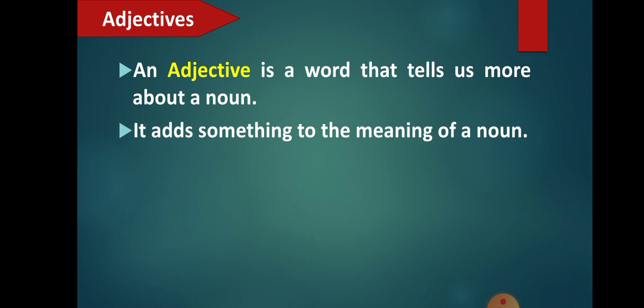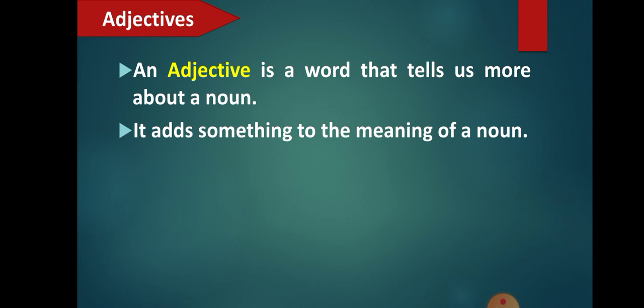So it adds something to the meaning of the noun. How? Now you saw that I saw a girl. If I say that, you will say, okay, fine, you have seen some girl. But then you said what about that girl? You gave a meaning to that noun, the girl.